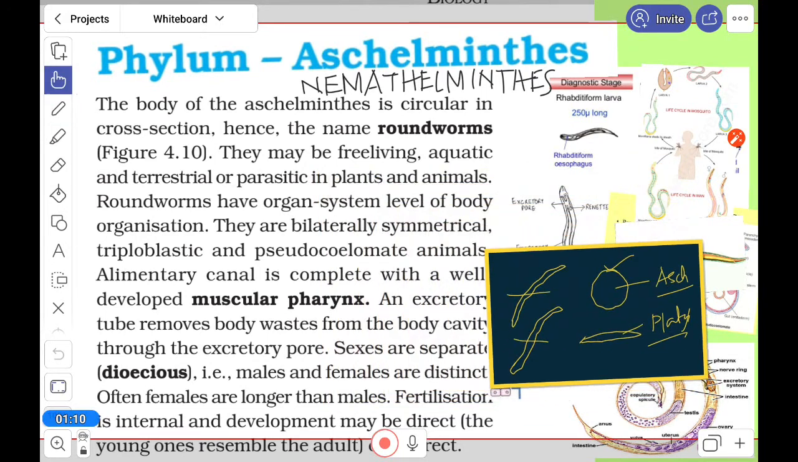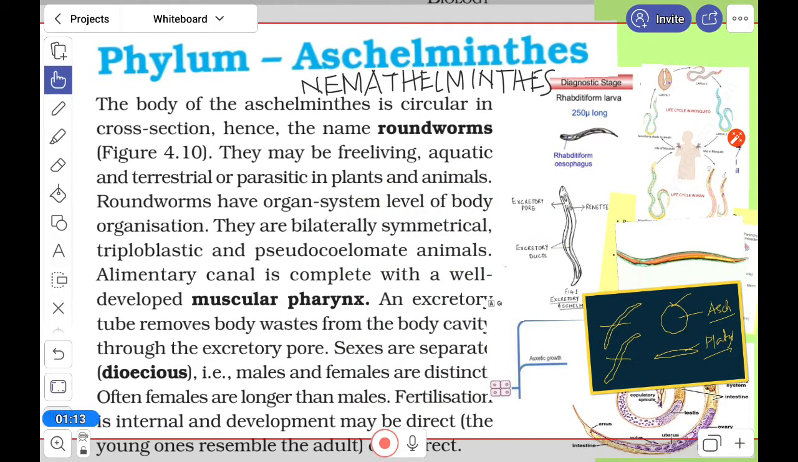They may be free living, aquatic, terrestrial, or parasitic in animals, plants, and human beings also. Roundworm has an organ system level of organization. They are bilaterally symmetrical, can be cut in a single plane, and triploblastic, having three layers: ecto, endo, and mesoderm. They are pseudocoelomate animals. Already it is discussed.